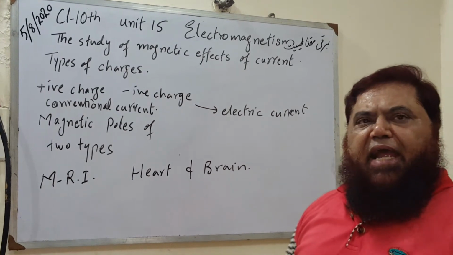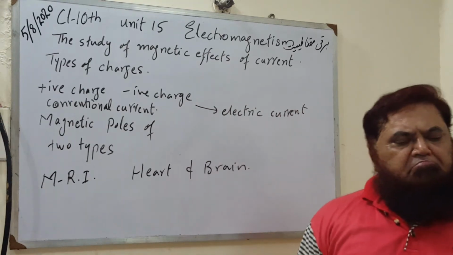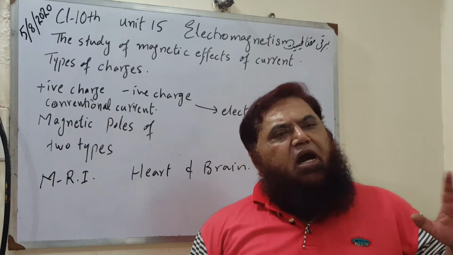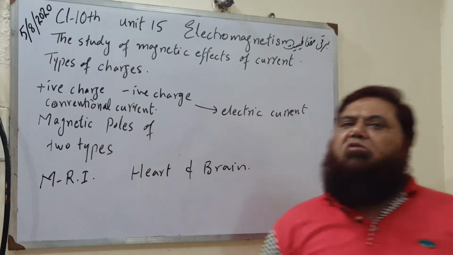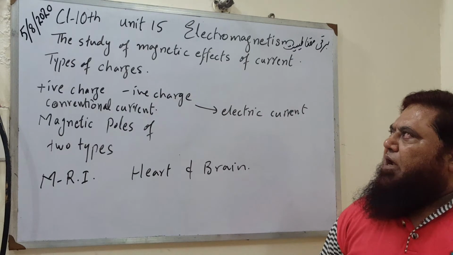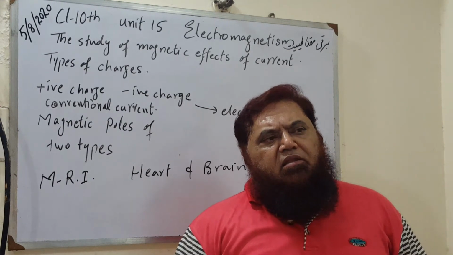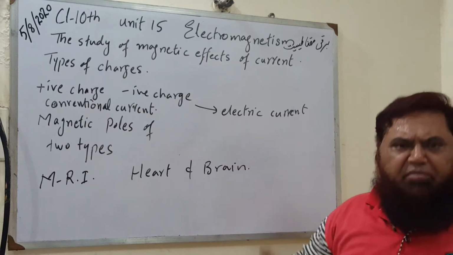The study of the magnetic effect of current. Magnetism and current are part and parcel. Where there is a current, there is always a magnetic field around that current. And where there is a magnetic field, the effects of current exist around that magnetic field.